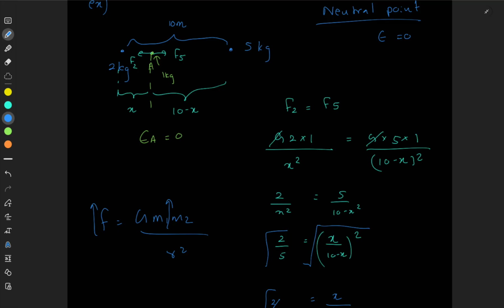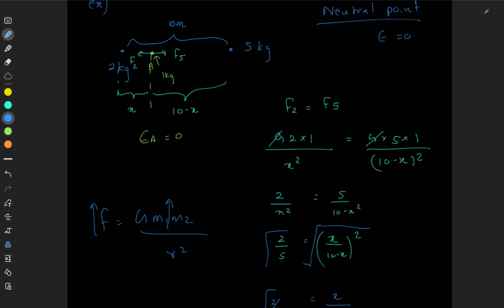If you have only equal distances, think about it again. Greater the mass, greater the force. We have 1 into 5 compared to 2 into 1. If you consider 2 kg, that's 2 into 1. If you consider 5 kg, that's 5 into 1. So you can see 5 kg has a great advantage there for a greater force.